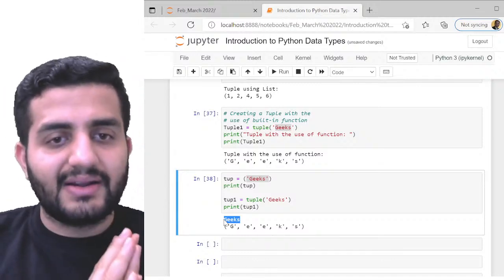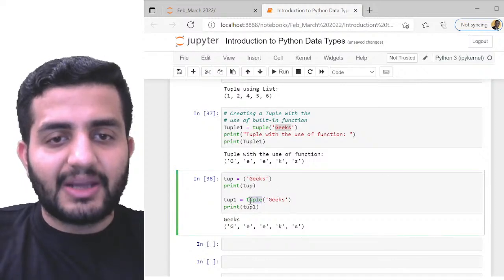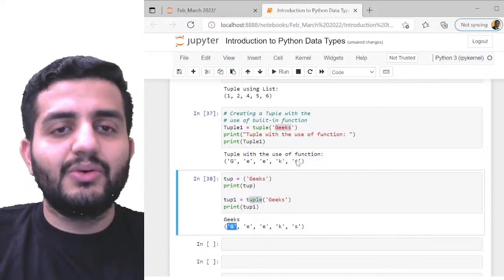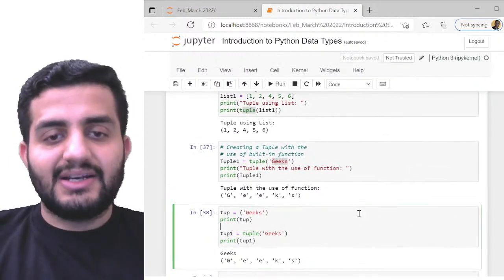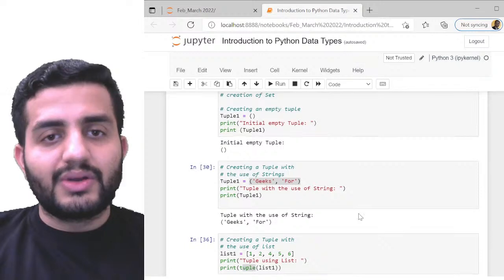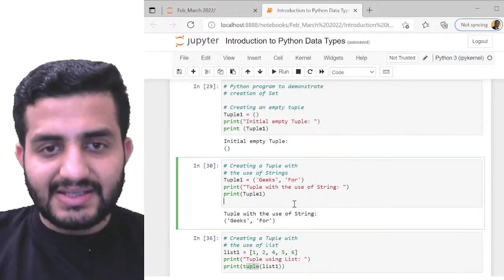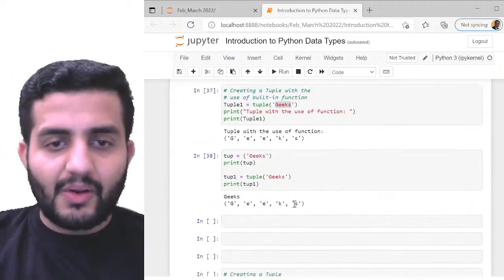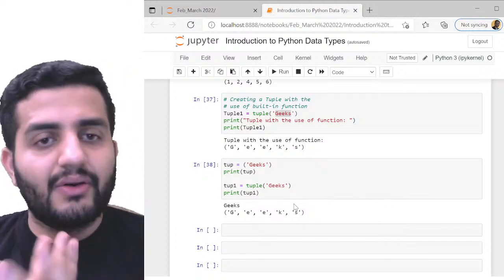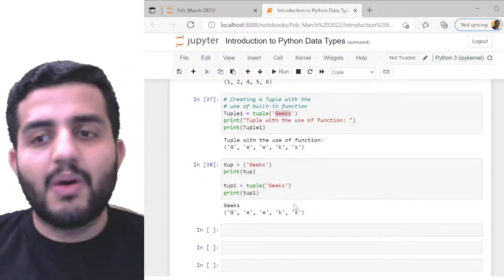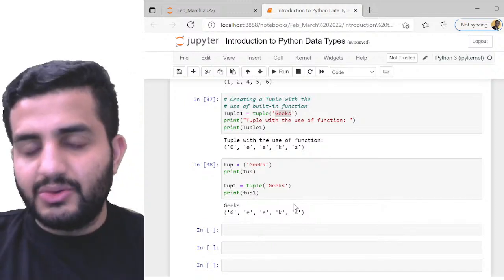It's like the defined tuple which I have. But if I use the inbuilt function tuple, it's going to split it into its individual smaller components, which is GEEKS as five individual elements. Did you notice the difference, guys? Is this clear? So you can define the tuple in both ways, depending on your objective and the way you want the data to be. Either way is pretty much fine, so you can use it likewise.